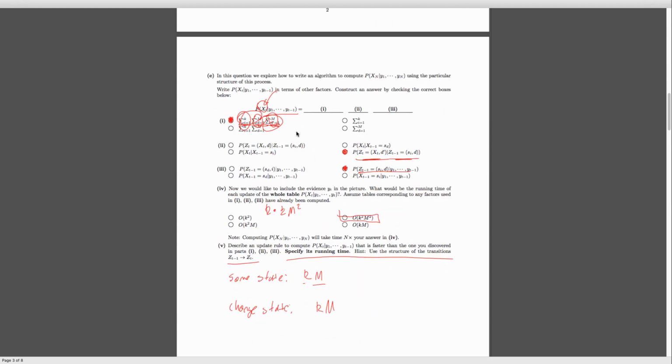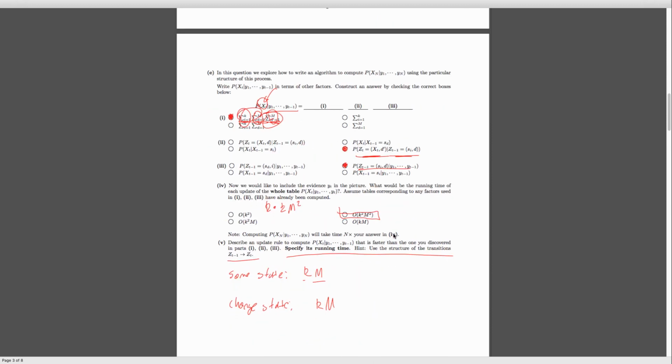So once we have those two, we also need to, just like in the previous part, basically multiply by k, because we have to do this for all states we could end up in. So basically you have these two things, and then we do this for all k states we could end up in. So then our total running time will be O of km plus k squared m.